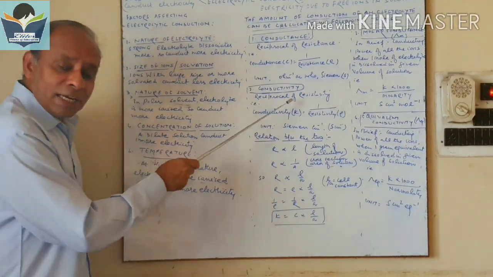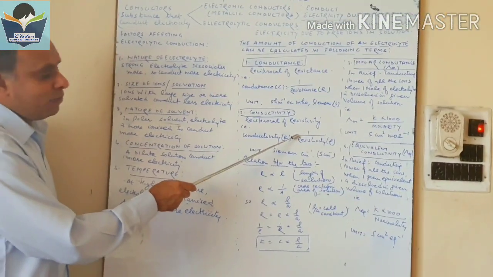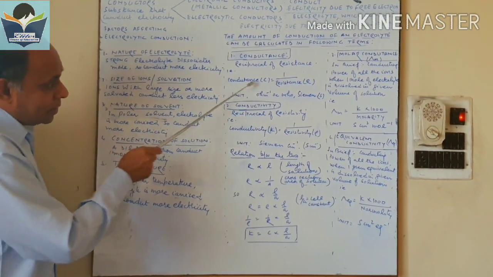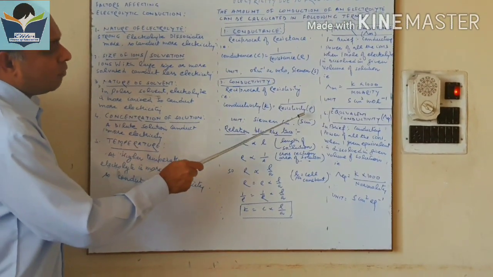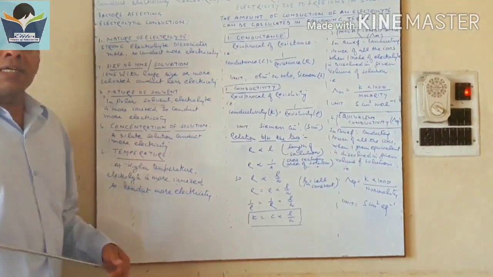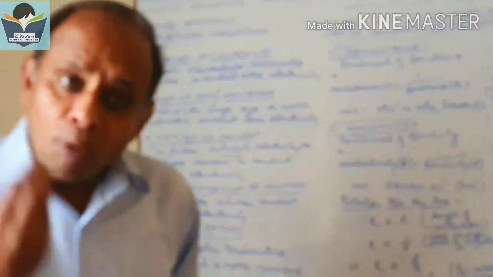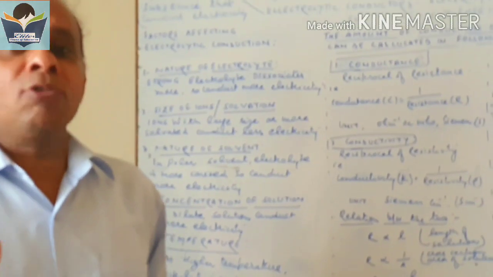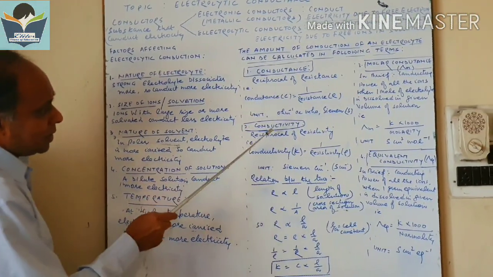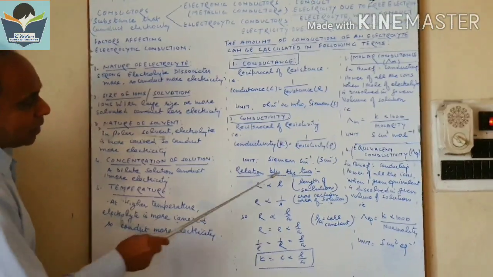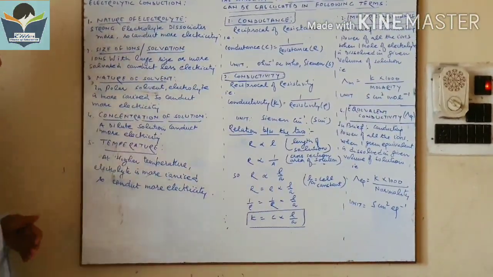So when we say conductivity, conductivity is called the reciprocal of resistivity, like conductance is the reciprocal of resistance. So these are the two terms in which we can find how much electricity an electrolyte can conduct. And these two, conductance and conductivity, are related to each other also. How are they related?